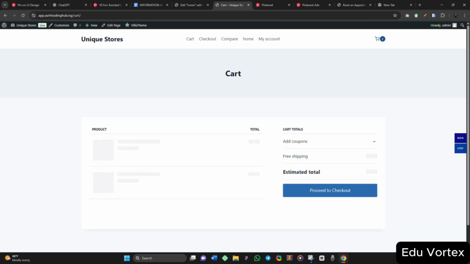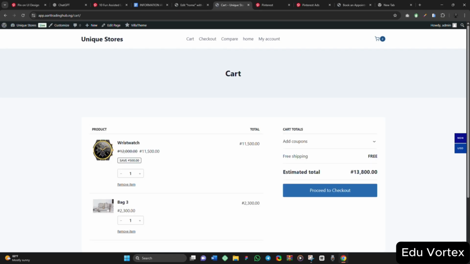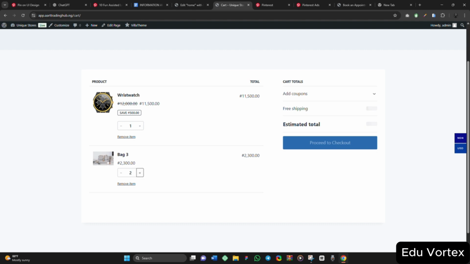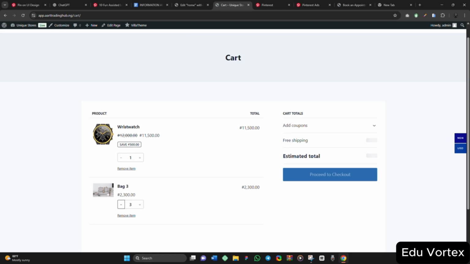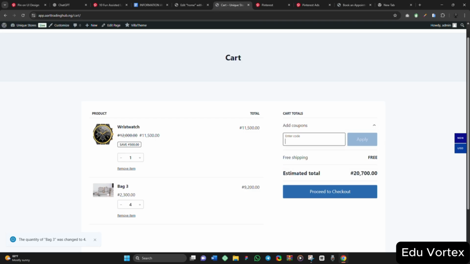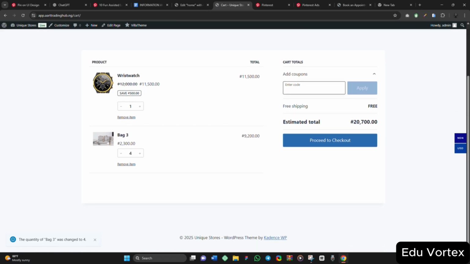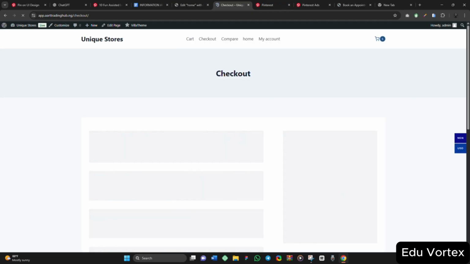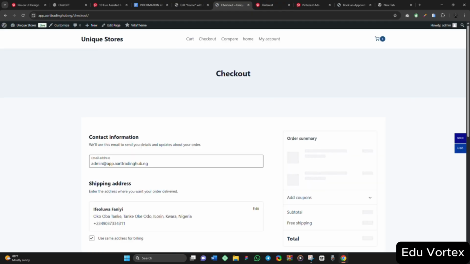It has taken me to my cart. So I have this product in my cart, I have this two. You can click on this plus to add more. I can click it to remove it. You can remove an item. So from this place, it will calculate the total amount for me. So we are waiting for it to give me the estimated cost. If I have a coupon, I can come here, create my coupon and everything. So I'll come here to click on proceed to checkout. So I'll come to this checkout here.